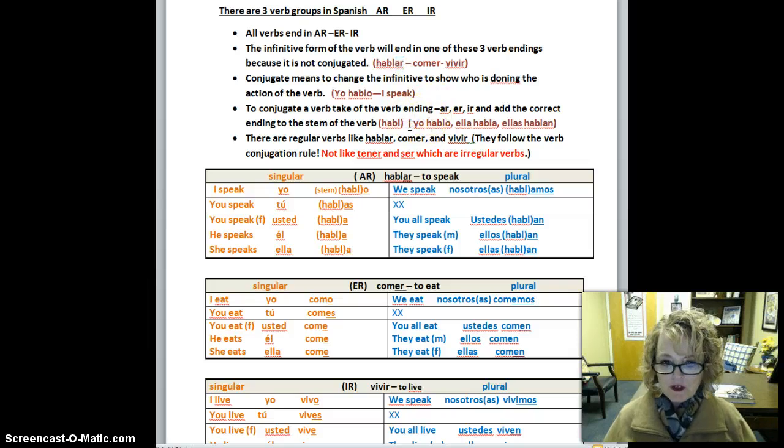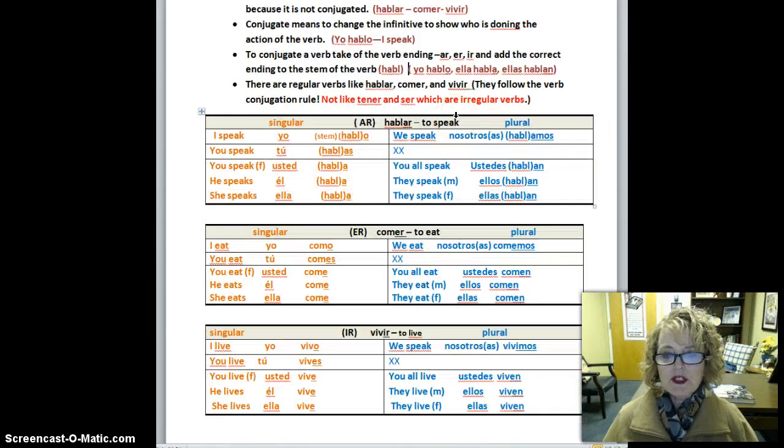So to conjugate a verb, you take off the ending and add the correct ending to the stem. When you say you're going to conjugate a verb, it means you take the infinitive, take off the AR, which is the verb ending, leaving the stem, and add verb endings that tell you who is doing the action.